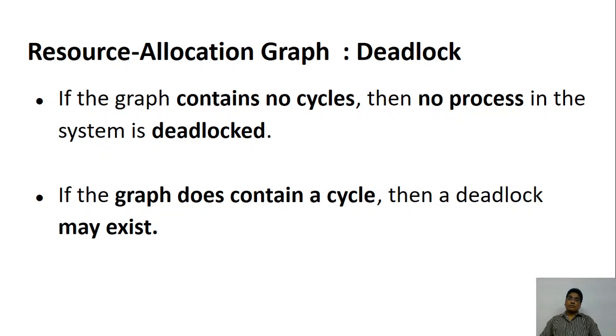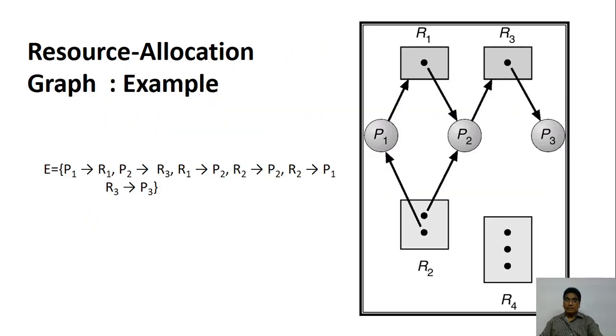Now this particular graph contains no cycle. Remember, there is no cycle, very important thing. You come from here, the arrow is there; you come from here, the arrow is there. You are not going to come from here in this direction, because this arrow is pointing in the other direction.